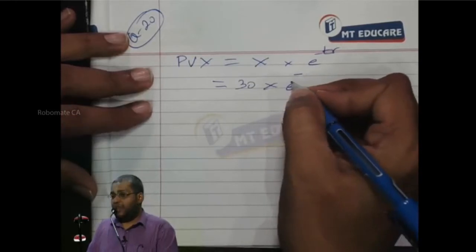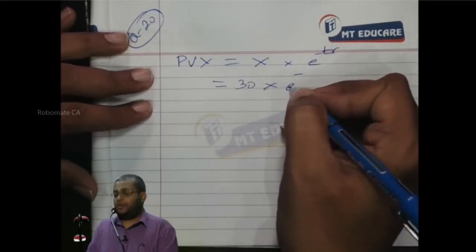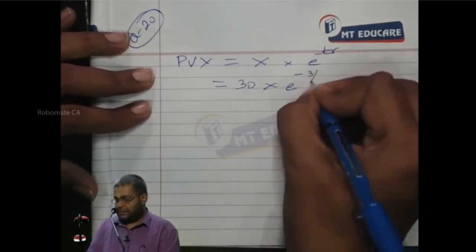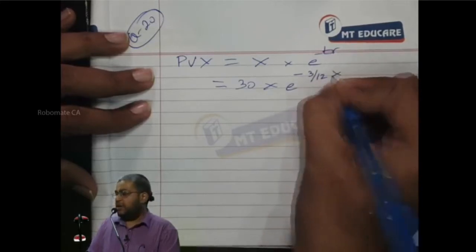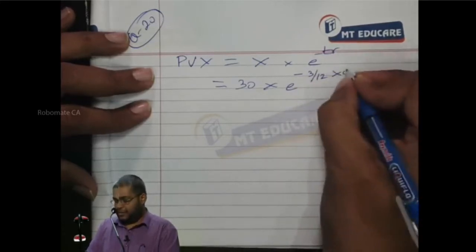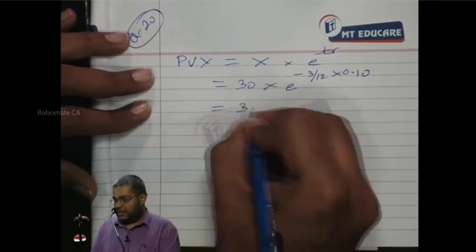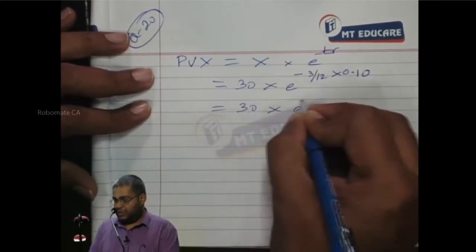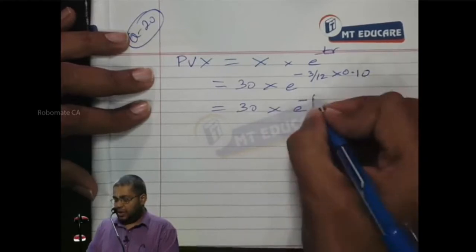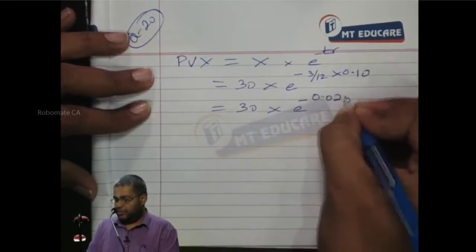How many months here? 3 months. Will I write 3 here? 3 by 12. Always express in years. 3 by 12 into the interest rate per annum, 0.10. So, simplify: 30 into e power minus 0.025.